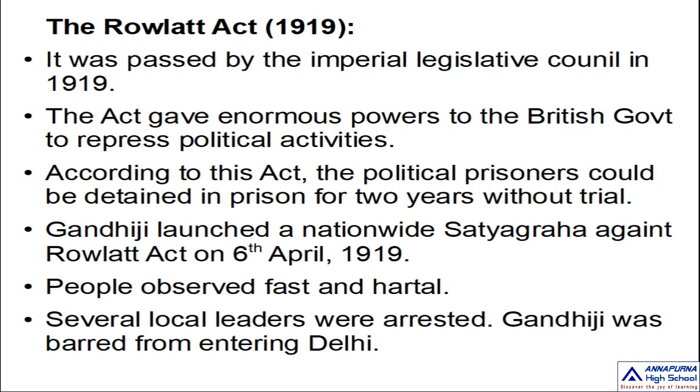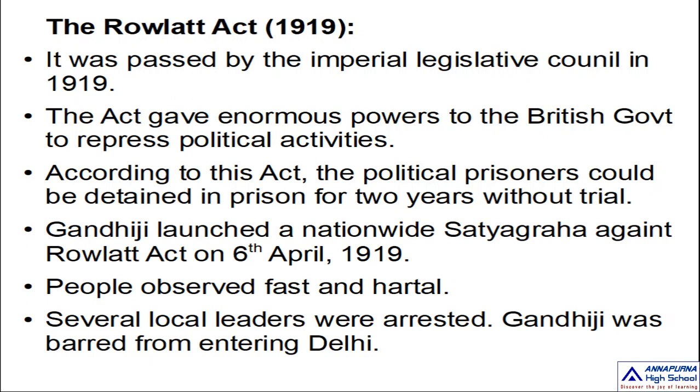All the political activities in India were suppressed by the British government with the help of this Act.